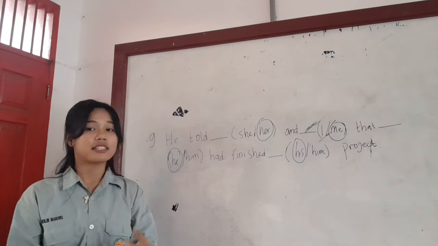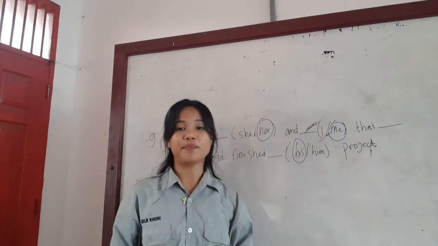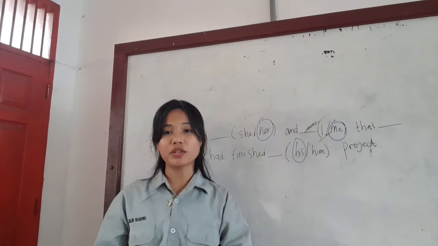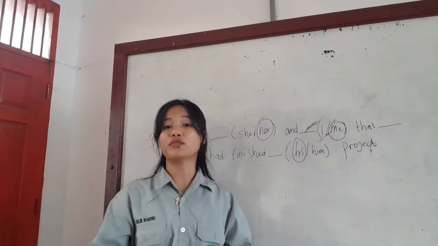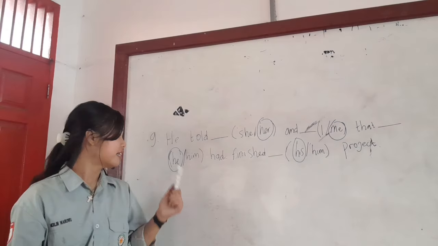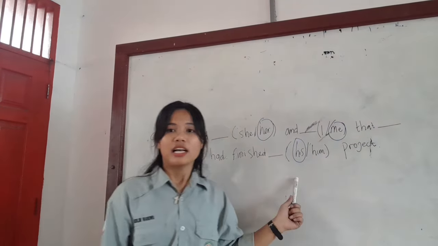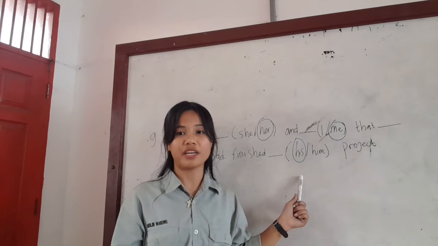Let's discuss step by step. "Her" and "me". Why are "her" and "me" correct here? Because "her" and "me" are object pronouns, correct as objects of "told". And "he" here is the subject pronoun for the clause. And "his" is the possessive adjective modifying "project".